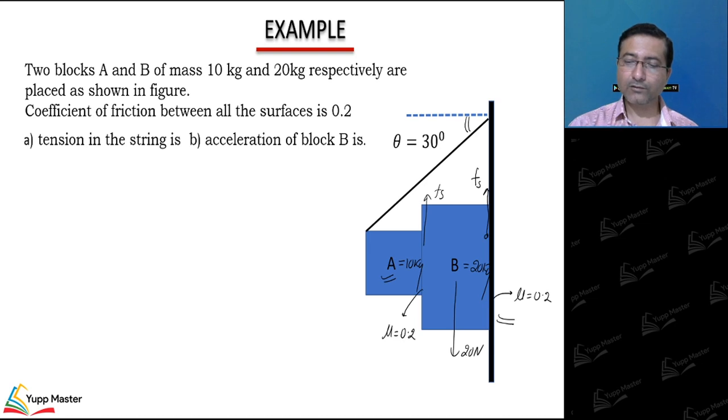If I draw the free body diagram of block A, this angle is 30. I can see in this direction this is T cos 30 and this is T sin 30.